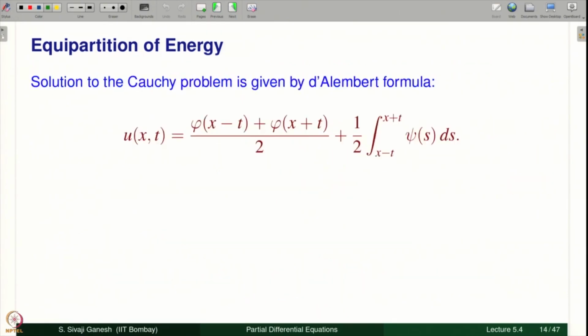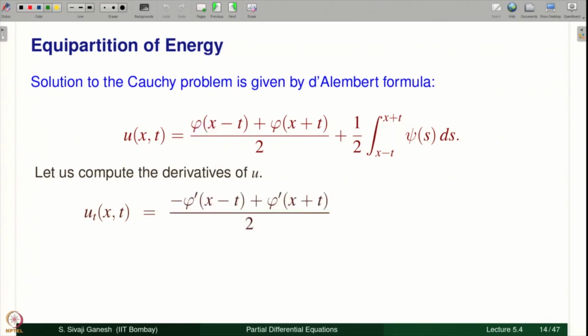So, this is the formula called the D'Alembert formula, which gives the solution to the Cauchy problem for the homogeneous wave equation. Let us compute the derivatives of u. Let us compute ut. First I have to differentiate phi and then differentiate x minus t with respect to t, which will give me a minus sign, and again differentiate phi, differentiate x plus t with respect to t, therefore you have 1 plus 1 by 2.